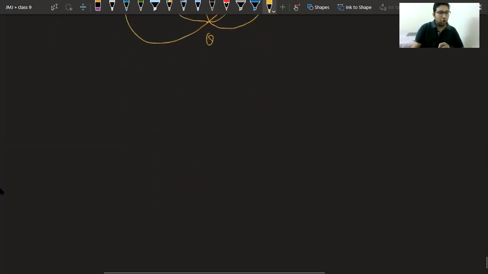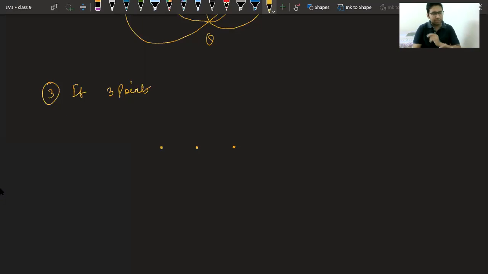Now tell me, if you have 3 points like this, can we draw a circle using these 3 given points? Please answer. Vaishnav is saying yes. No, beta. Jasnoor correct. Bhavya correct. 2 circles can be drawn. Prisha is saying good, beta.